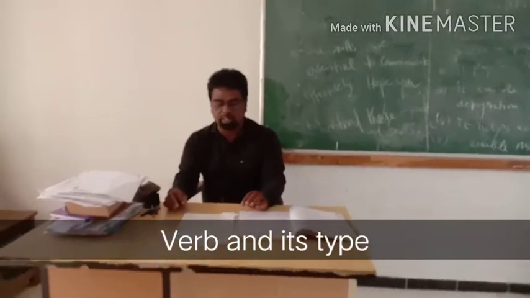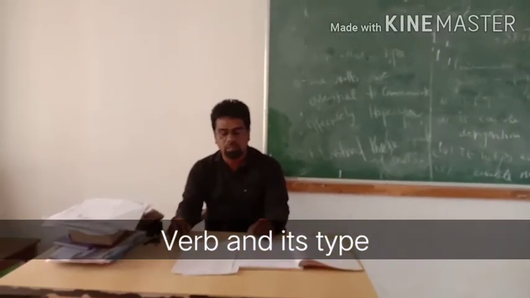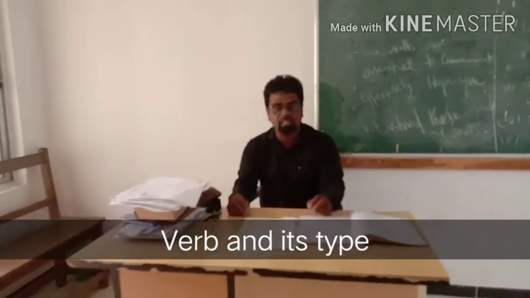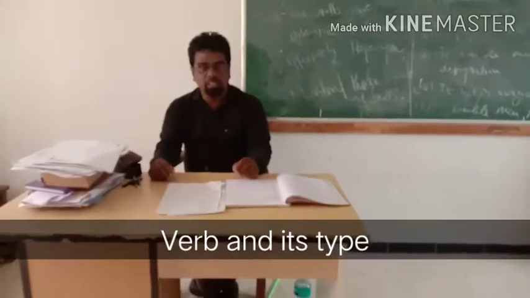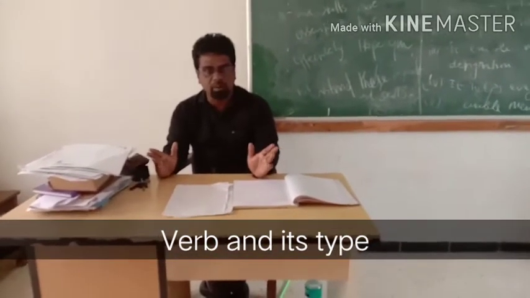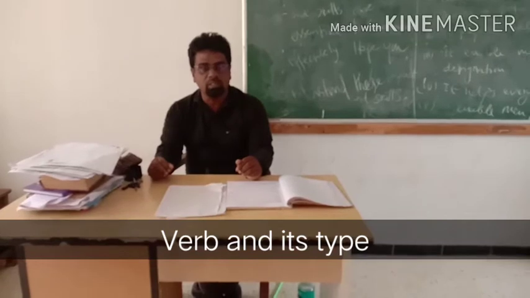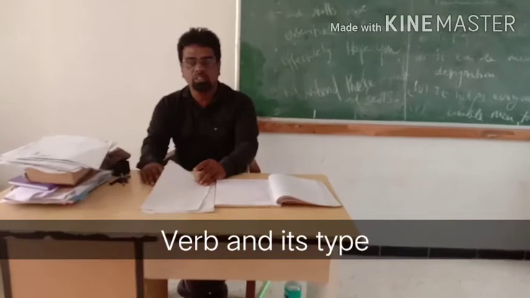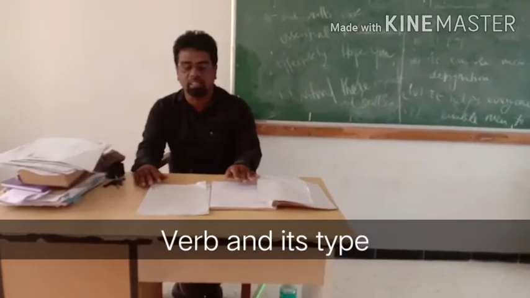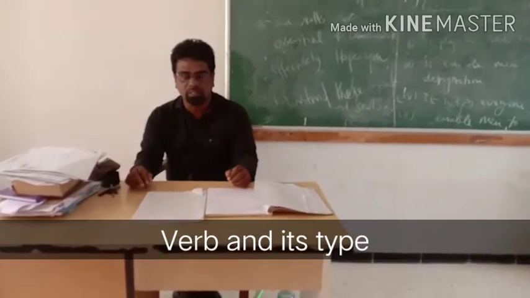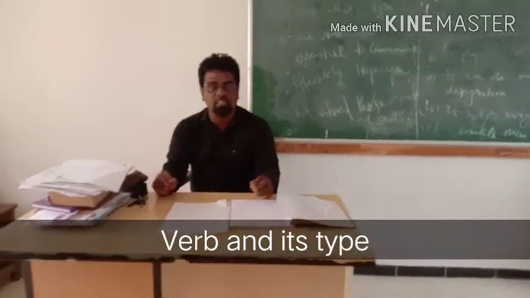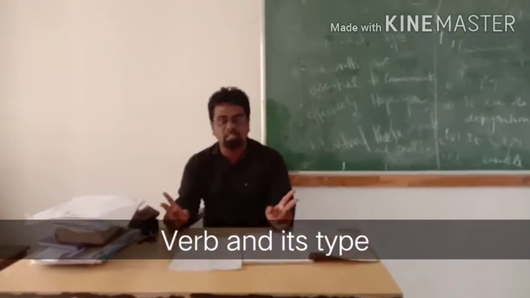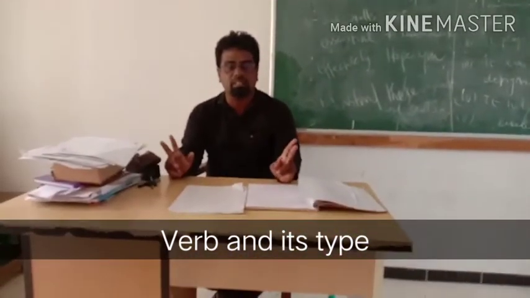Intransitive verbs do not have an object. A transitive verb is a verb which has an object. An intransitive verb is a verb which does not have an object. The sentences which we can write are with the help of an object. If there is an object in the sentence, it will be a complete sentence. If there is no object in the sentence, it will not be a complete sentence.